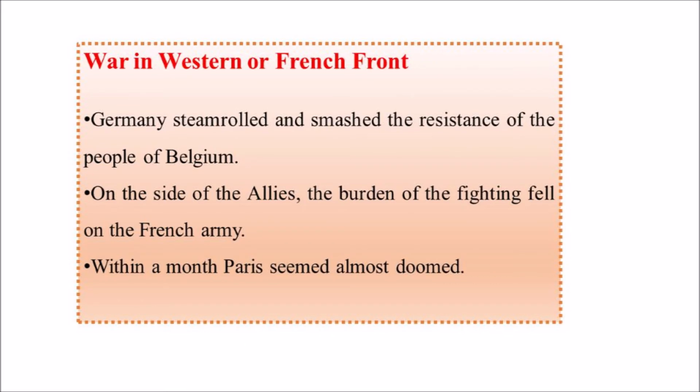War in the Western or French front. The countries on the west side of Germany are Belgium and France. First, the Germans defeated Belgium and crushed the people of Belgium. Next, the burden of fighting went into the hands of France. Germany next fought with France, and almost most of Paris seemed to fall, that is, most of Paris seemed to be defeated.